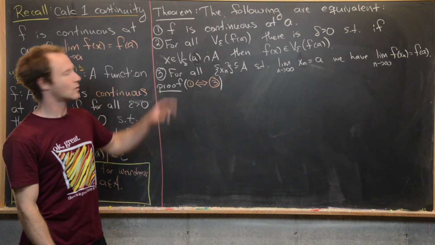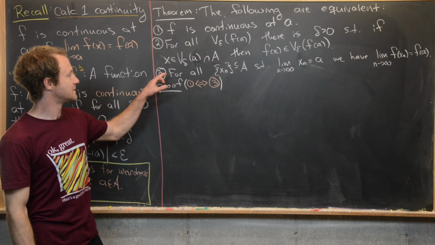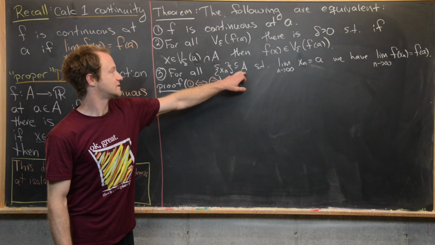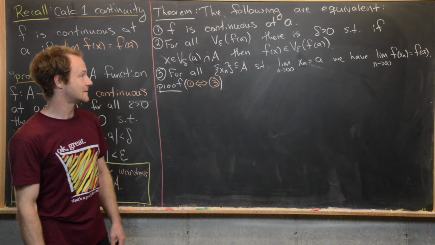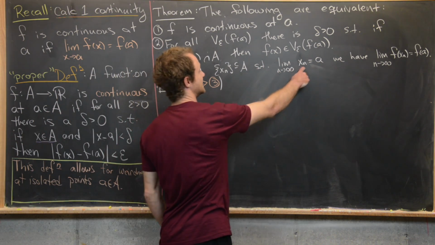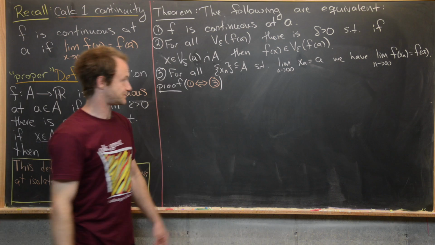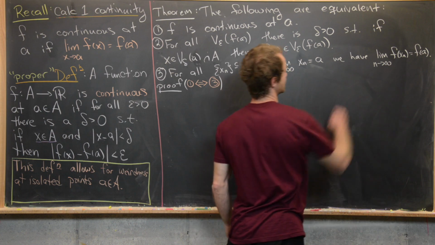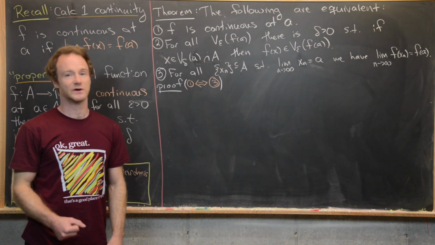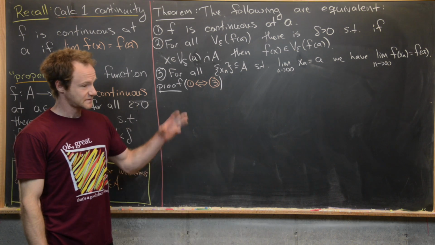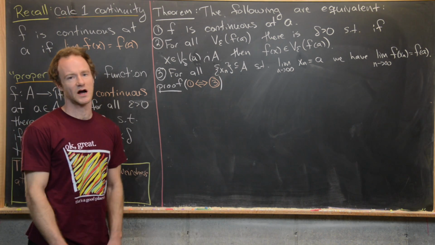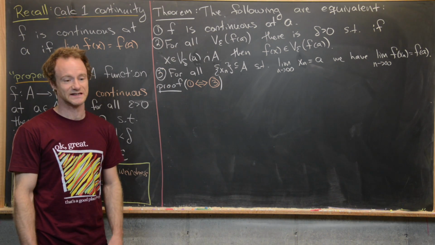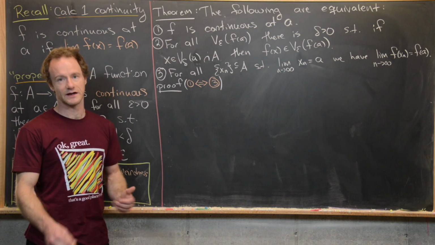Okay, and then maybe the more interesting one, which is the one that we will prove, is that for all sequences x sub n, where those lie completely in our set A, and the limit as n goes to infinity of x_n equals a. So in other words, we've got a sequence which is converging to a. We have the limit as n goes to infinity of f evaluated at this sequence is f(a). This is sometimes called a sequential continuity description. And this kind of thing is really useful for showing that a function is discontinuous, and we'll use it to show that later in the video.